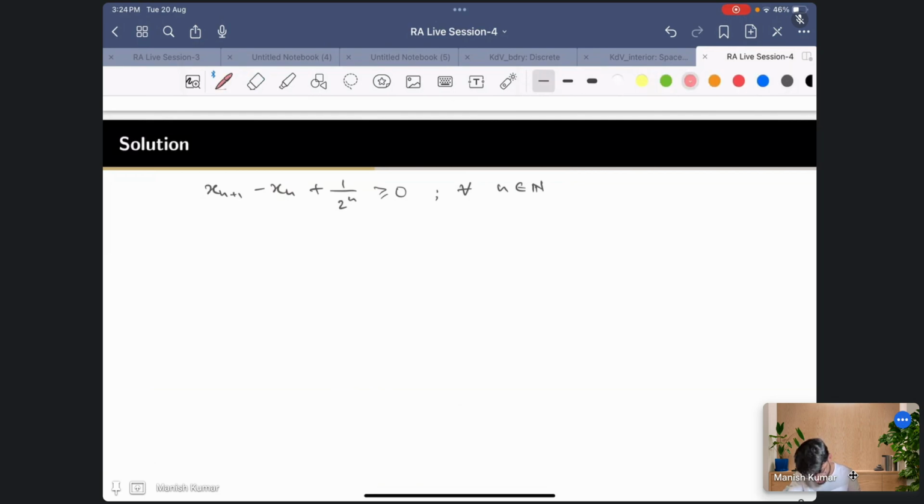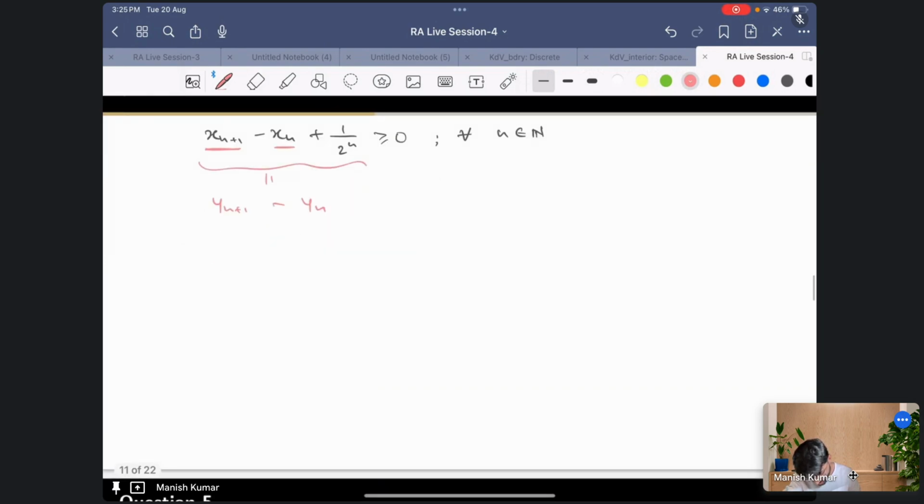So xn plus 1 is there, xn is there, so this is part of yn plus 1, and this will be minus, I shouldn't write it in this way, but what I'm trying to say is that this whole thing should be written as yn plus 1 minus yn, right?